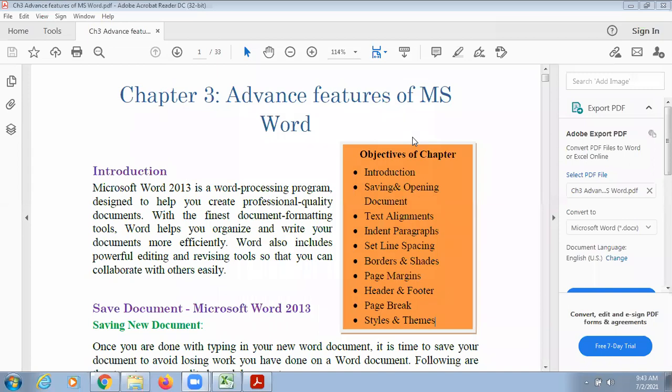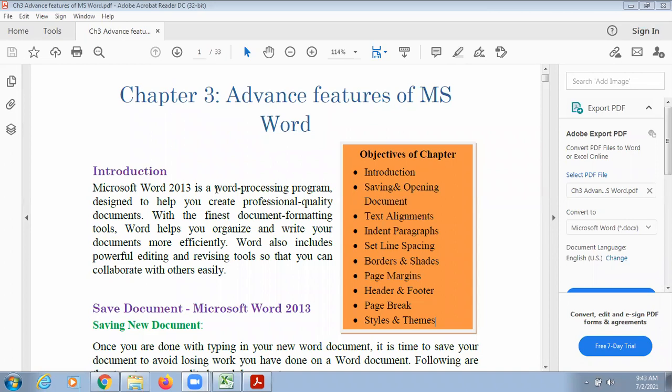like this is the name of the chapter, this is the heading, and maybe under saving document, saving a new document, this is a subheading. So we can decide in advance that all my headings of the chapter will appear in this format, with this writing style, with this color, and with this size, and all my subheadings and my chapter's name will appear in this way.